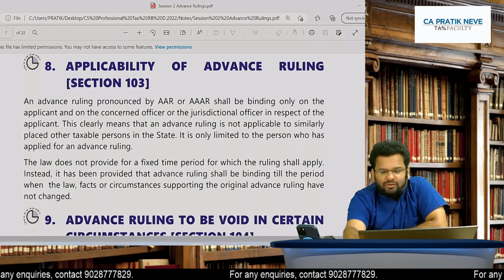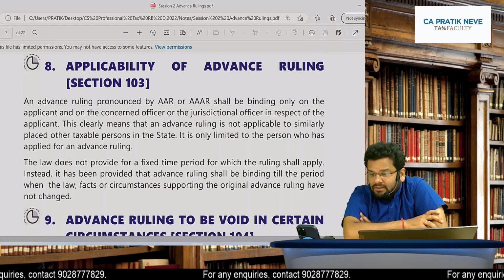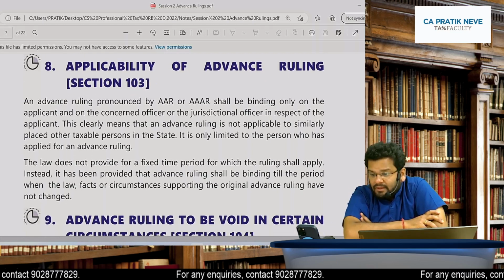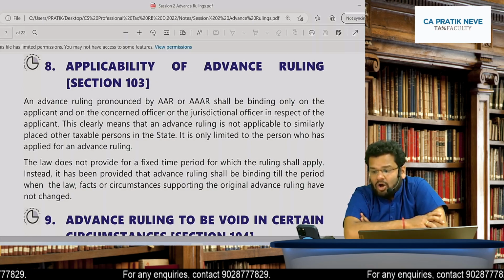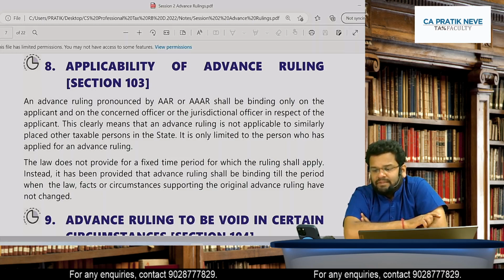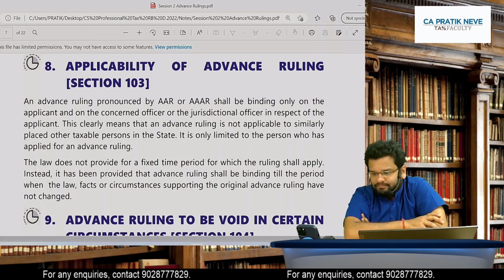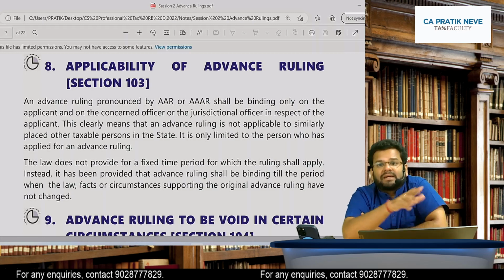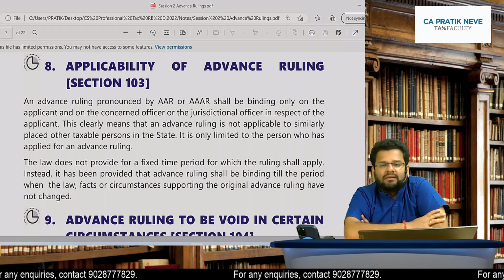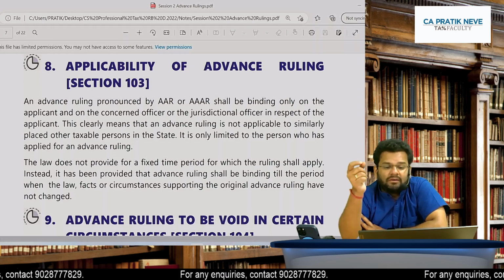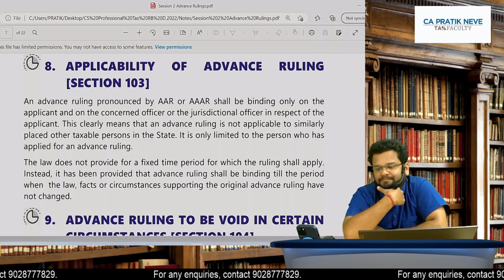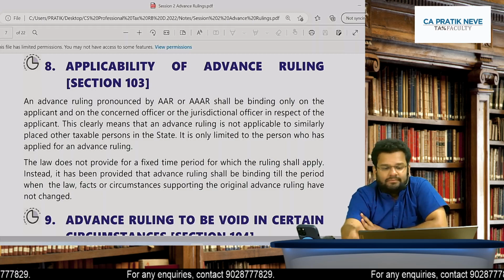Okay, there is one question coming up. So in case AAAR is giving the decision where there was a deadlock, no, there cannot be an appeal for the same. If AAAR cannot give a decision, then it is said that it is such a question on which ruling is not sought. Got it, Anisha?